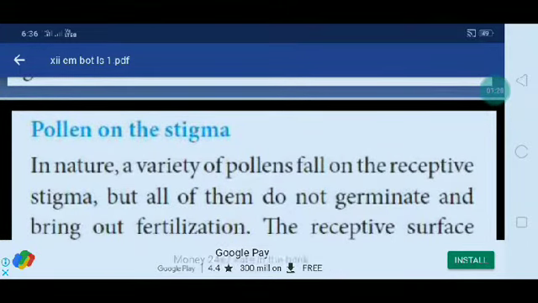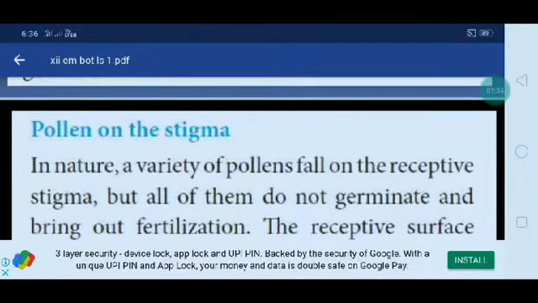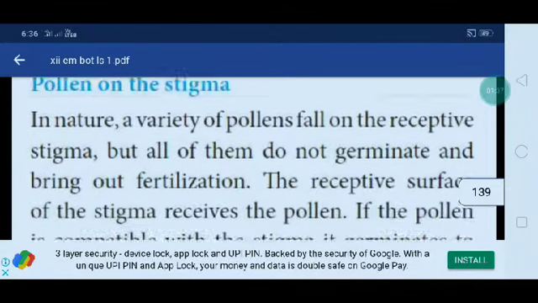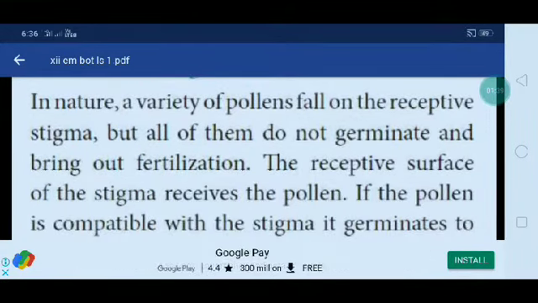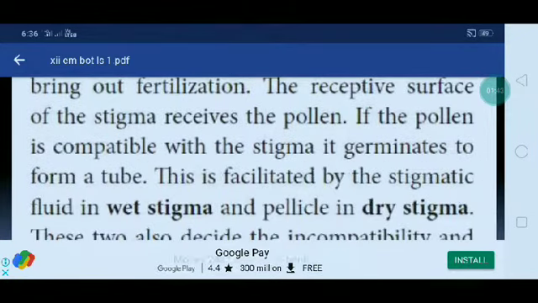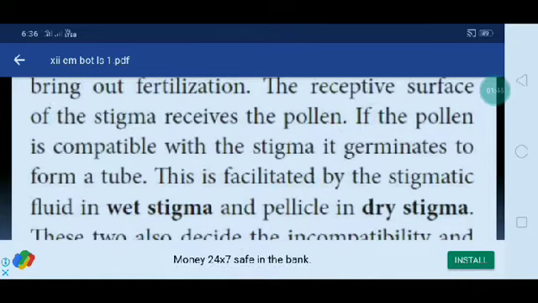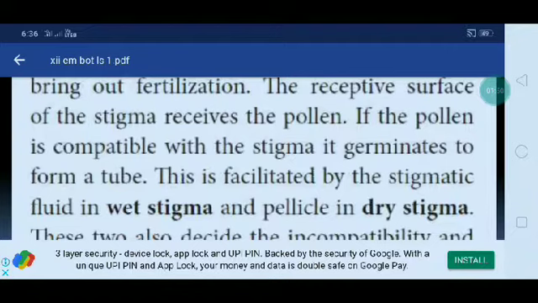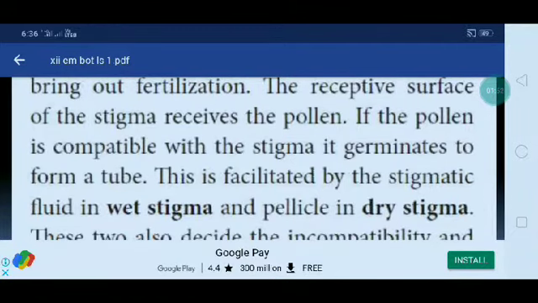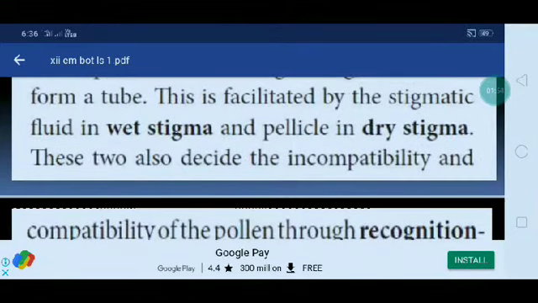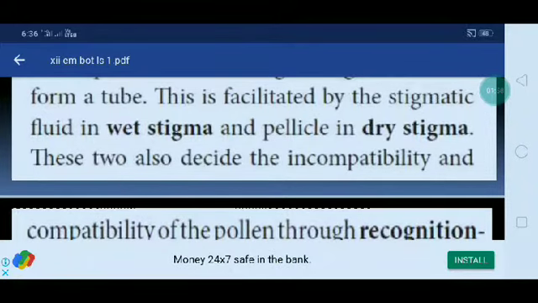In nature, a variety of pollens fall on a respective stigma, but not all of them germinate and bring about fertilization. The receptive surface of the stigma accepts only some of the pollens. If the pollen is compatible with the stigma, it germinates, otherwise it will not germinate. This is facilitated by the stigmatic fluid in wet stigma and the pellicle in dry stigma.